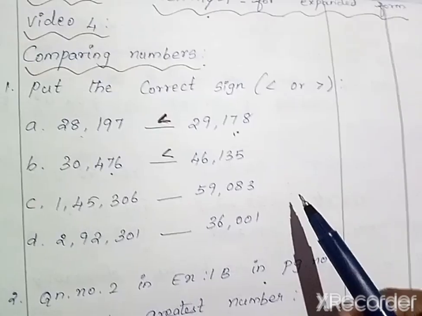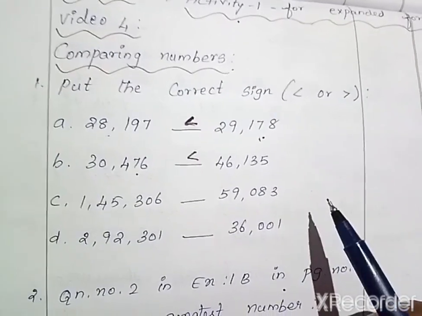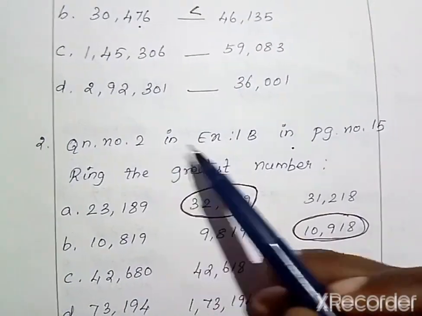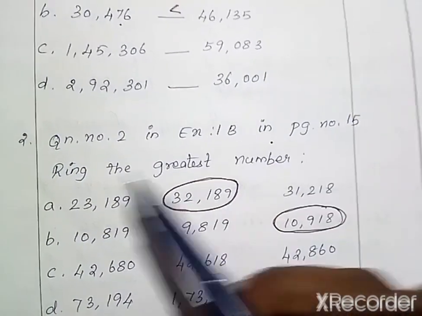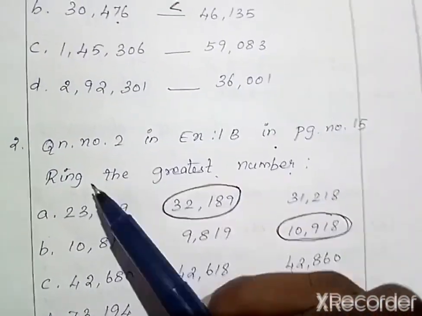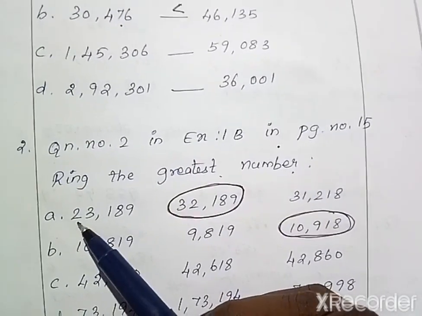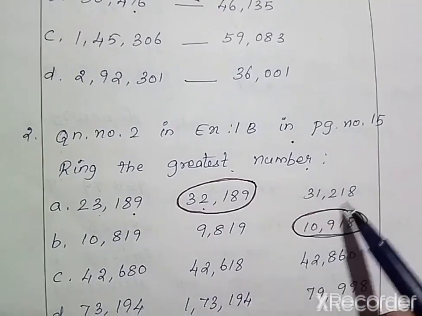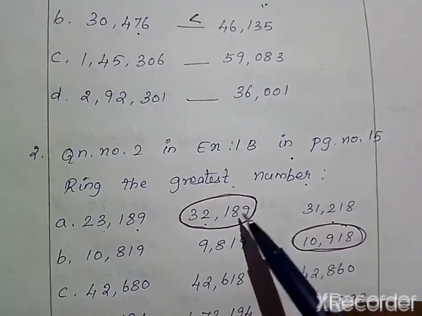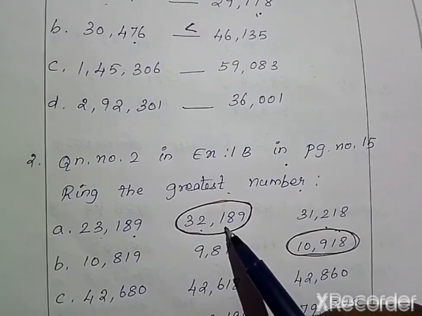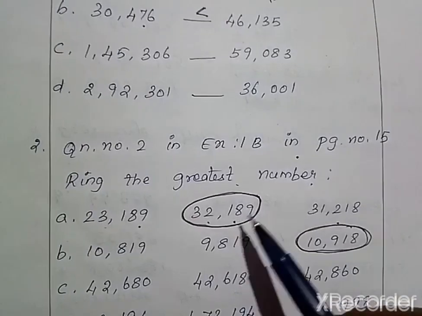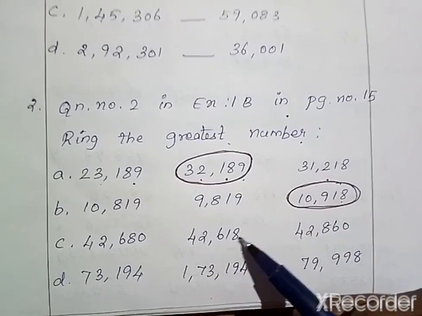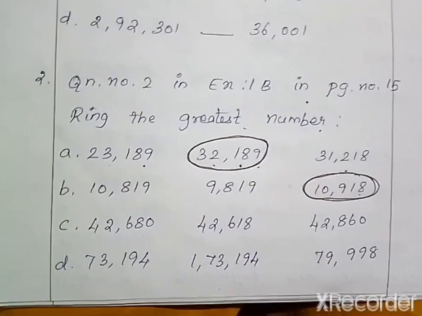While writing your classwork, if you have any doubts, you can refer to the YouTube videos. The question number 2 is, write question number 2 in exercise 1B in page number 15. That is, ring the greatest number. Ring is nothing but you have to circle. Here A question is 23,189, 32,189, 31,218. When we compare these three numbers, we can conclude that 32,189 is the greatest number. So I have circled 32,189. The second sum I have done. Similarly, you have to complete C and D.